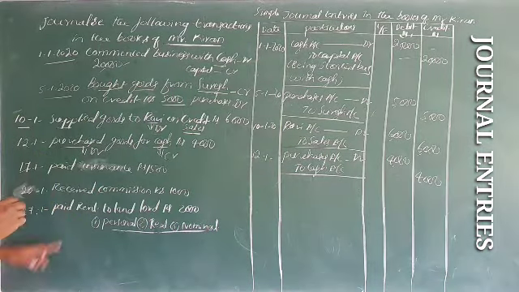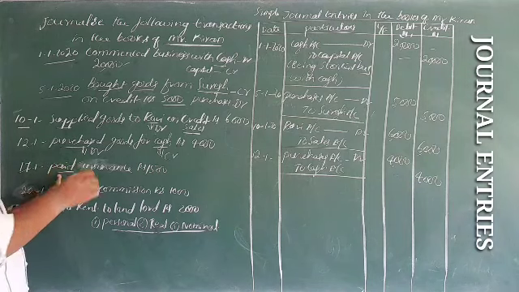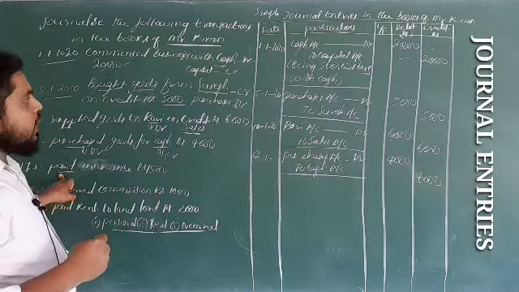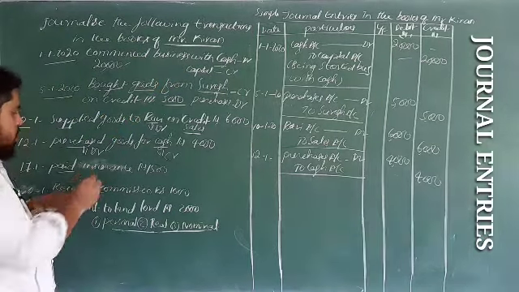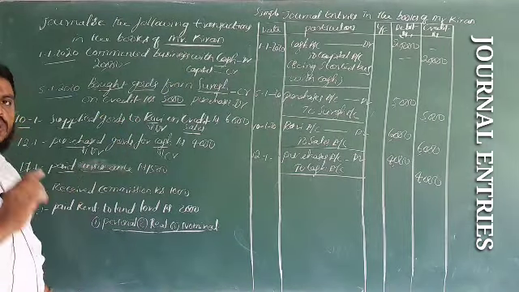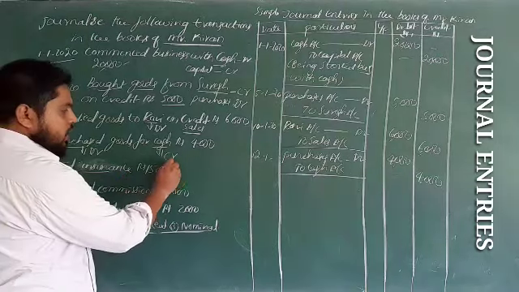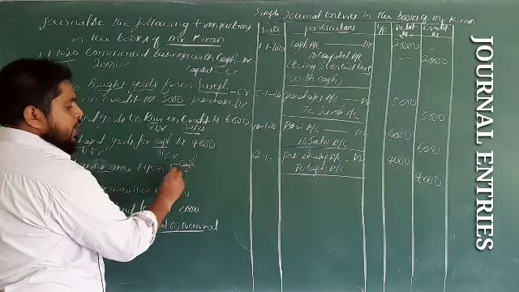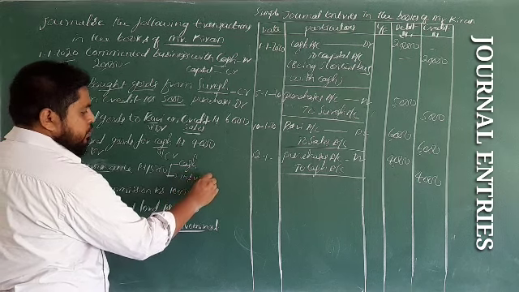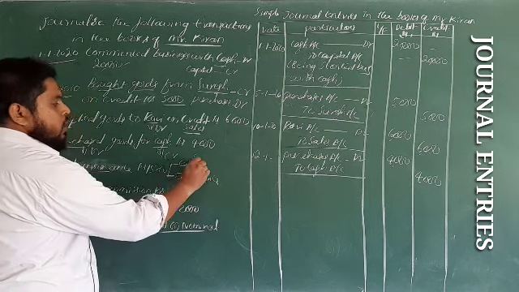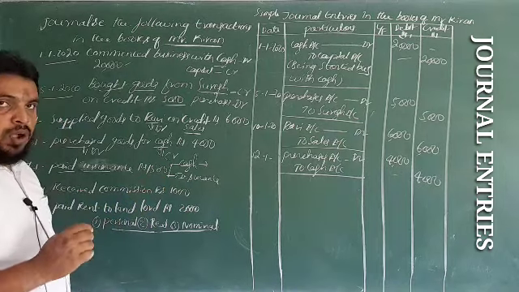Next, on 17, paid insurance. Kiran has paid the cash here. For what? Insurance. So in this transaction, two accounts are involved: first cash and next insurance. Cash is a real account.